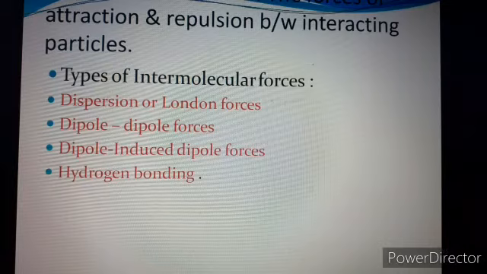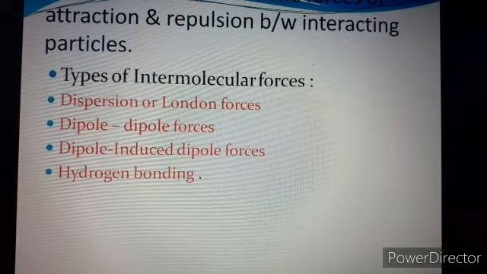So there are many types of intermolecular forces present in the three physical states of matter. Intermolecular forces are mainly weak forces of attraction, not too strong. There are four types which we will discuss one by one in the next video. First one is dispersion or London forces. Second one is dipole forces. In dipole forces there are two poles, like you know the north and south pole. Similarly, positive and negative pole, these two are called poles or dipoles. Dipoles means positive-negative interaction, splitting of the charge. That is called dipole forces.